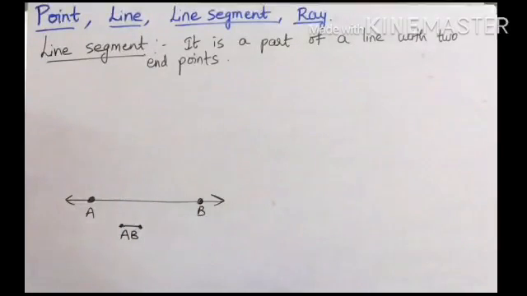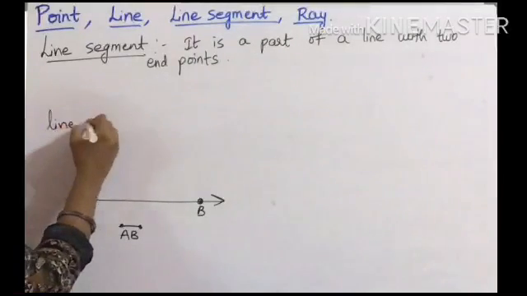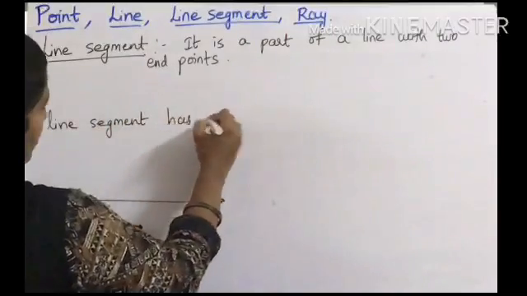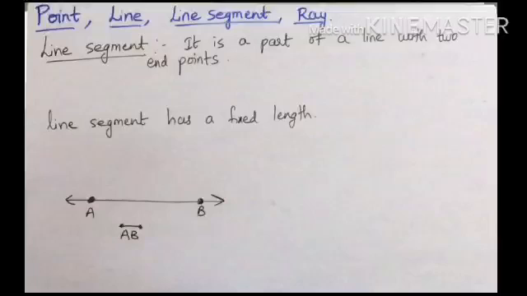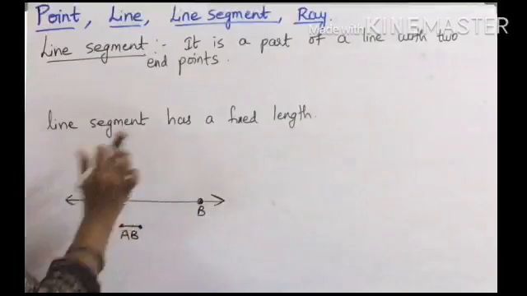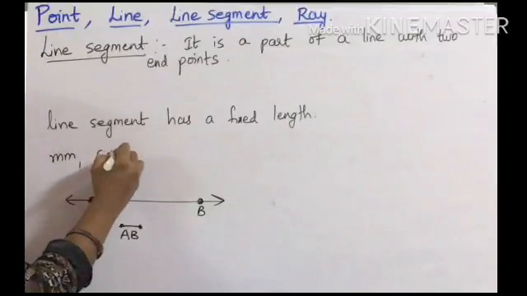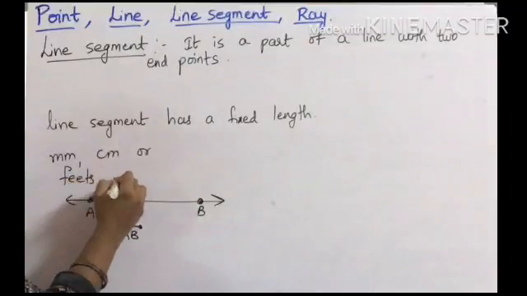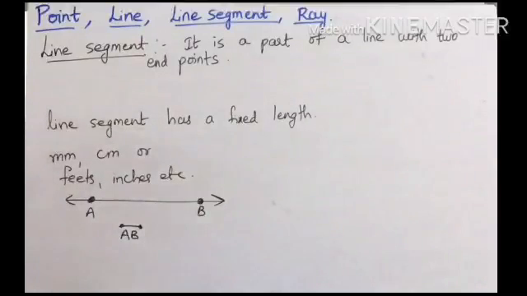So therefore line segment is a part of a line having two end points, and line segment has a fixed length, or you can write it has definite length. So the length of line segment can be measured either in metric units such as millimeters, centimeters, or customary units like feet, inches, etc. Isn't it? So a line segment is a part of a line with two end points.